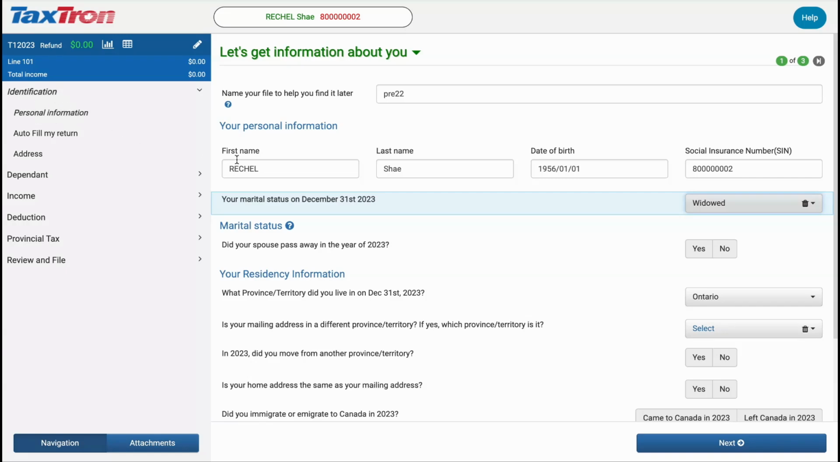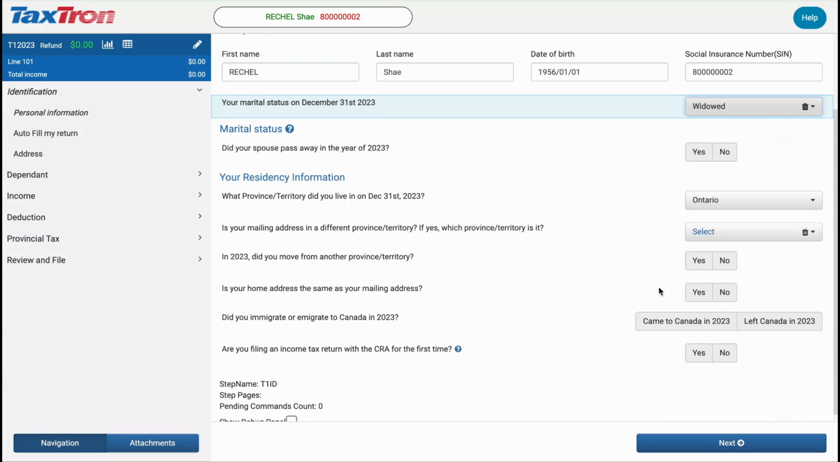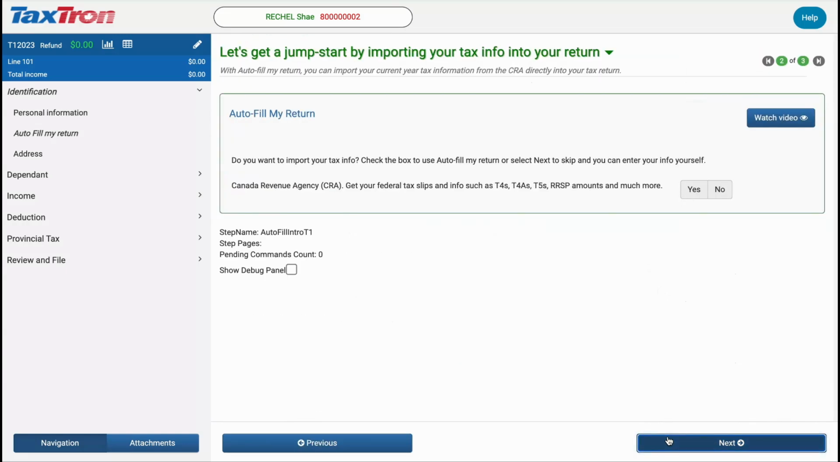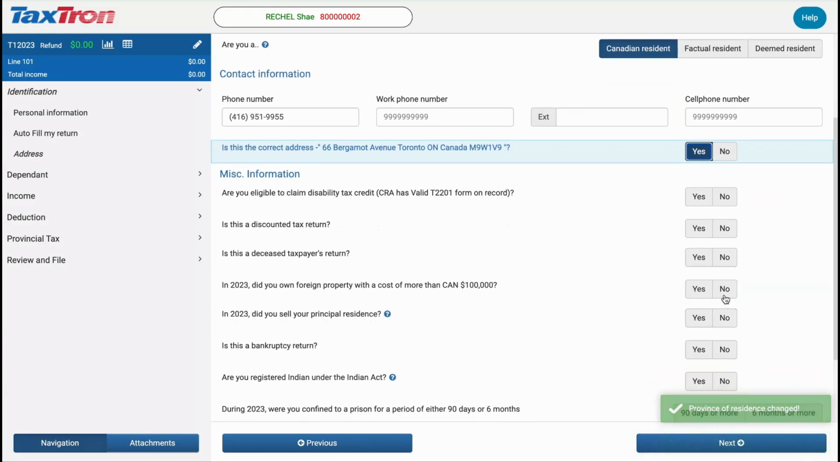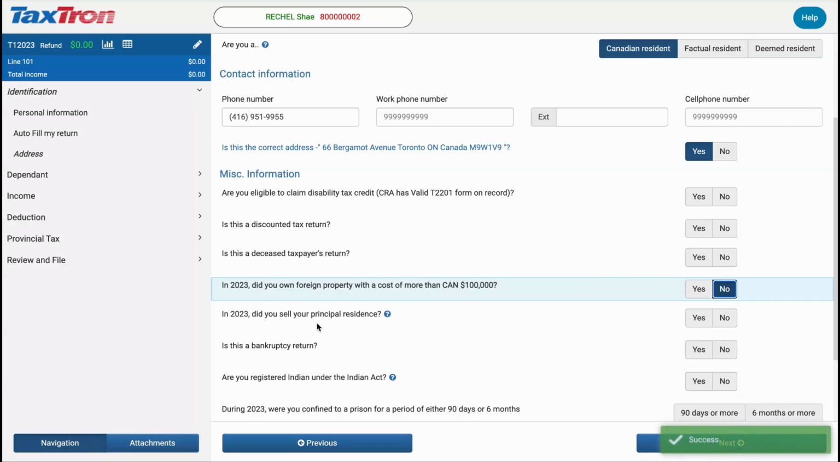Since Tom passed away in 2018, the property is deemed to have been transferred to Rachel through the spousal rollover. This means that Rachel inherits Tom's share of the home without triggering any capital gains tax at the time of his death. Rachel is selling the property in 2023.